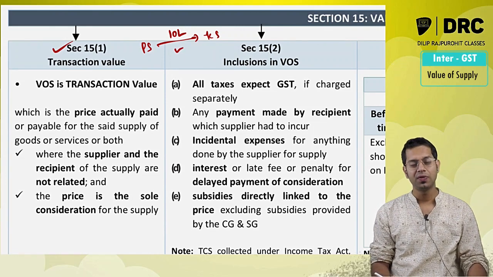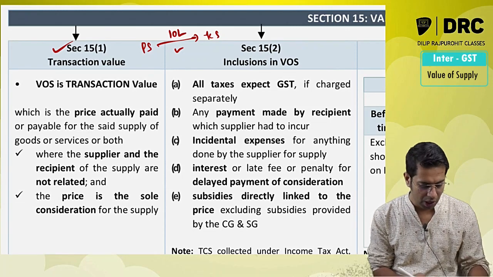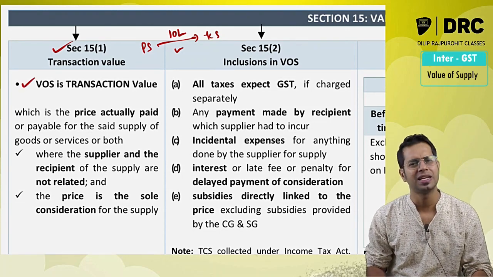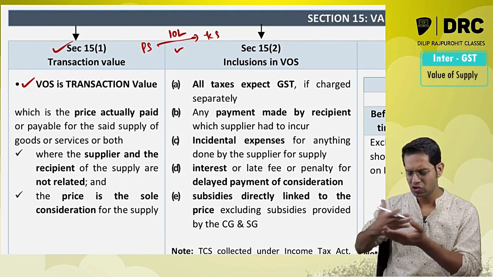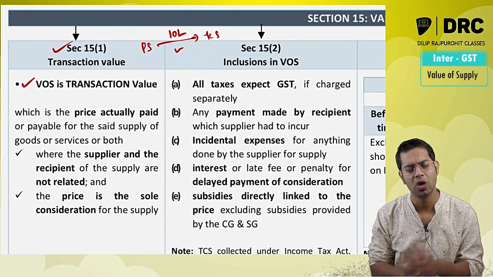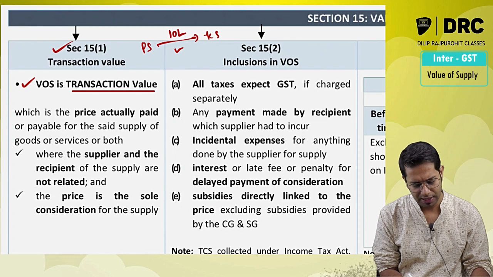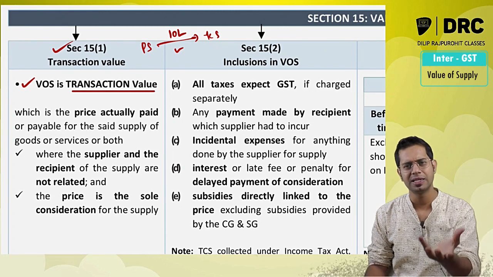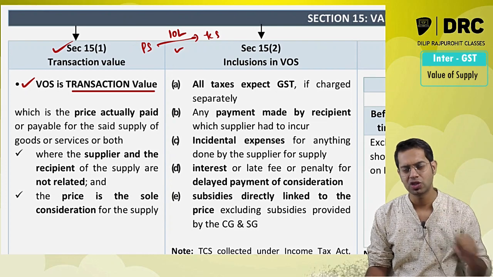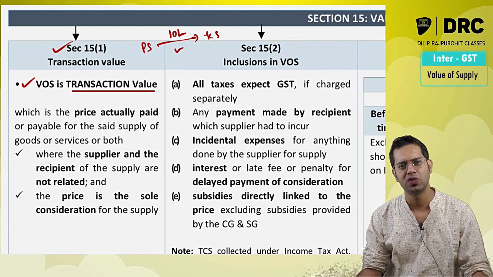So what is section 15 subsection 1 telling? Value of supply is transaction value. Sir, what do you mean by transaction value? Sir, you said that there should be a transaction between two different persons and the value of the transaction will be taken as transaction value. Is it so simple, sir? Is value of supply so simple that there is a transaction between two different persons and whatever is the value of that transaction will be taken as value of supply? No, we'll see. What is the meaning of this transaction value, sir?